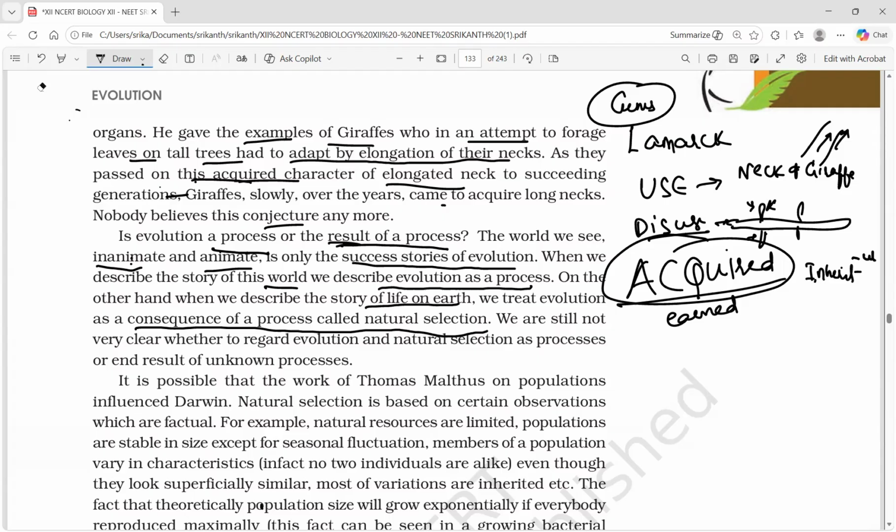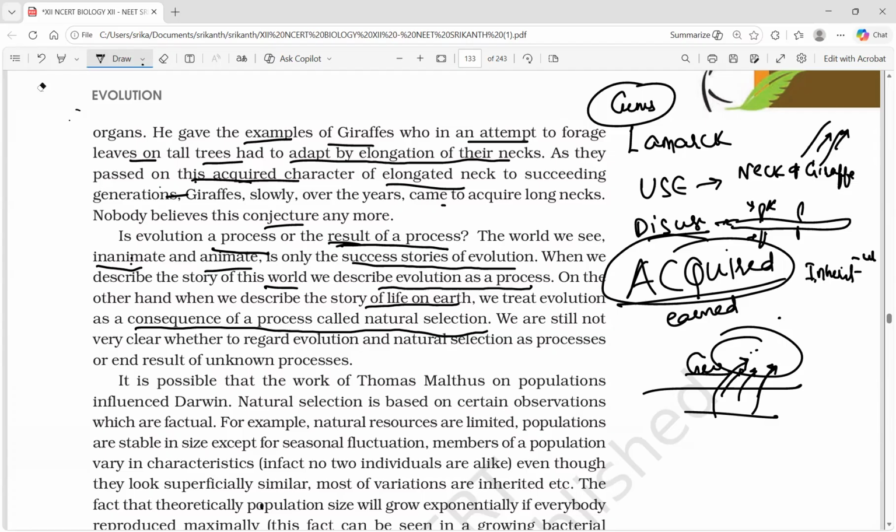It means if you see from a geographical point of view, earth changes, animals change. So that is called the result of a process. But if you see only organism-wise, when we observe the world, evolution is a process. When we observe nature, evolution is a consequence of a process. That means changes in nature, changes in the organism.